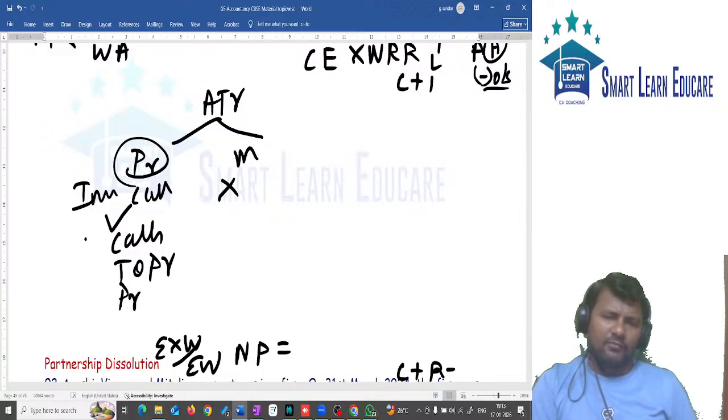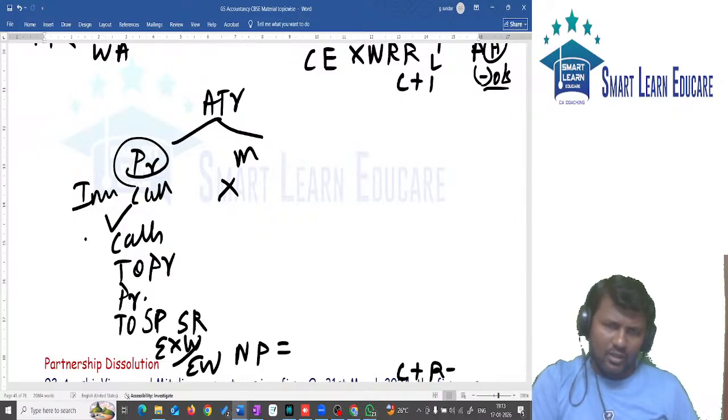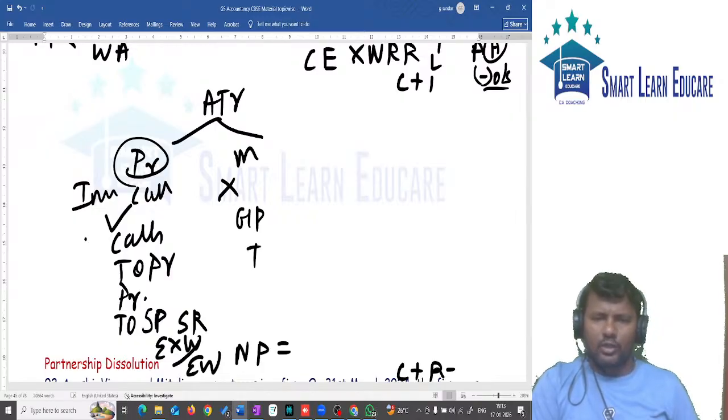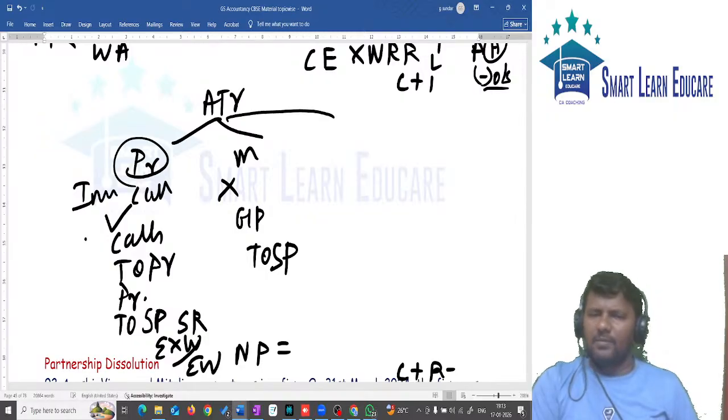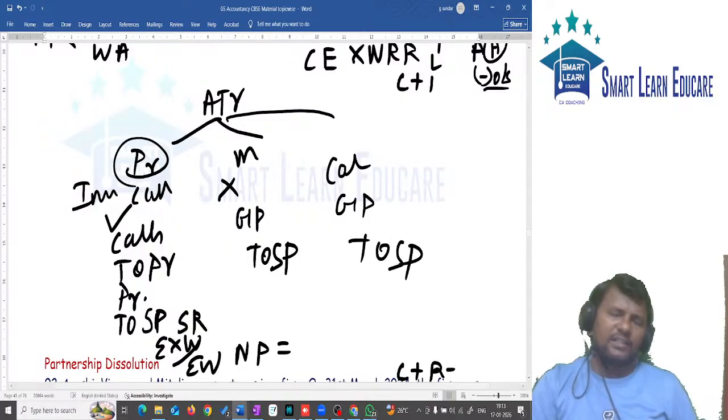Second entry, premium for goodwill account debit to sacrificing partner. In what ratio? Sacrificing ratio. And in case of memorandum method, two entry, gaining partner's capital account debit to sacrificing partner. If it is partly premium, partly memorandum, then journal entry cash account debit, gaining partner's capital account debit to sacrificing partner in sacrificing ratio.